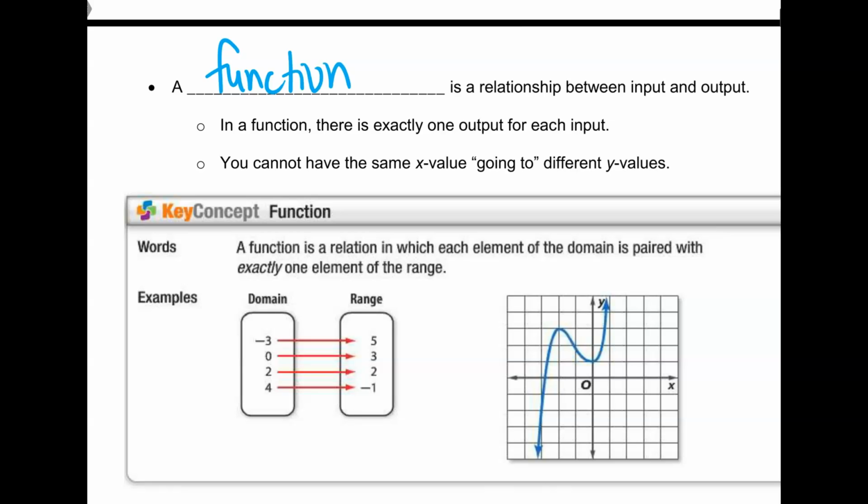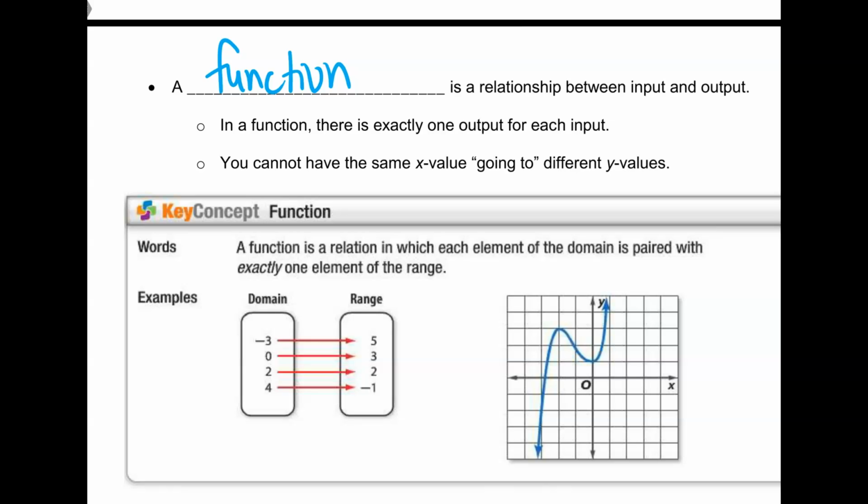A function is a relationship between input and output. Awesome. So if you work a minimum wage job, how much money you get depends on how many hours you work. So your input is number of hours worked, and output would be how much money you get. So you don't know how much you earn unless you know how much you worked, right? So those would be independent and dependent.